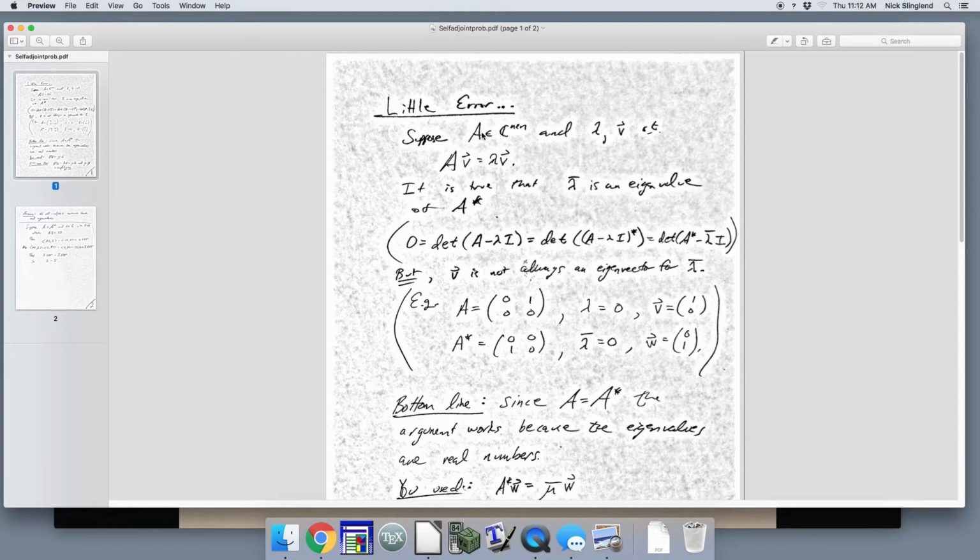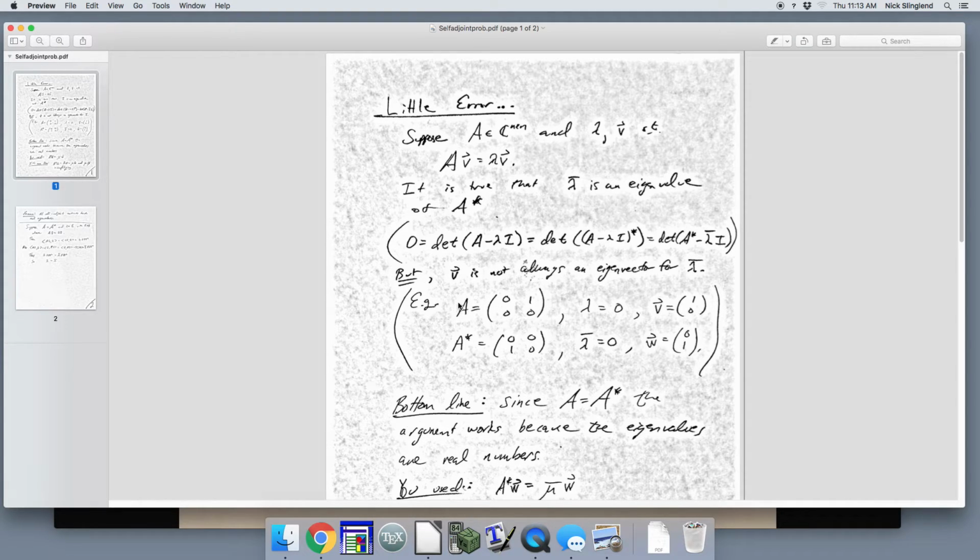In general, if you just have a square matrix and an eigenvalue eigenvector pair, so this is V, lambda is my eigenvalue eigenvector pair, it is true that lambda bar is an eigenvalue of A star, okay, just by looking at this little determinant equation. But you don't always have the same eigenvector for A star. Okay, so here's a quick example.